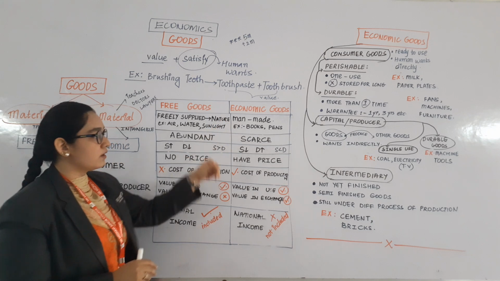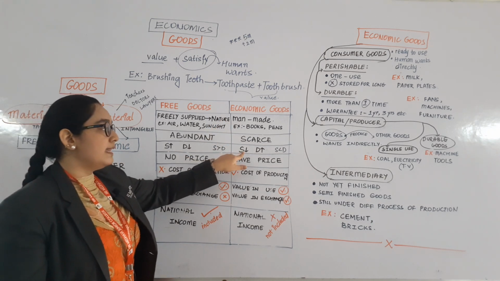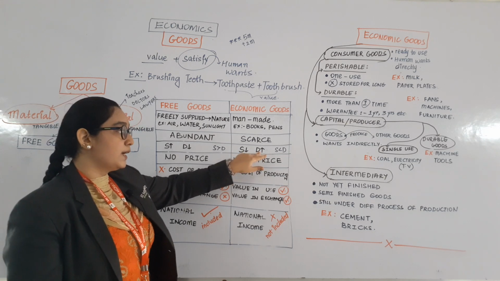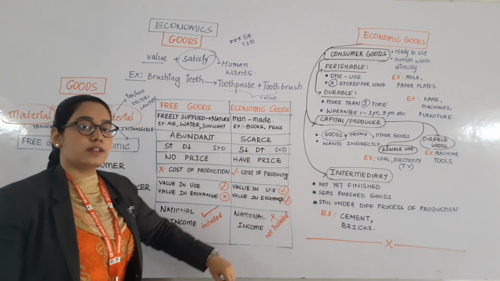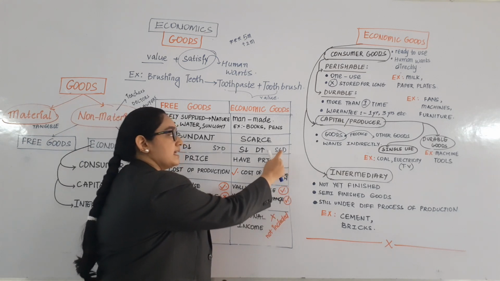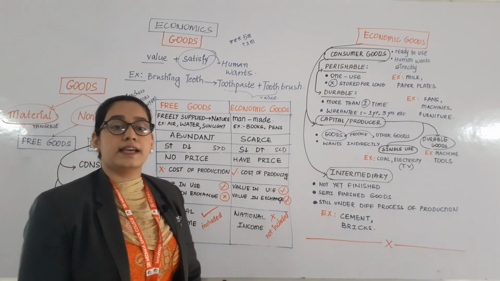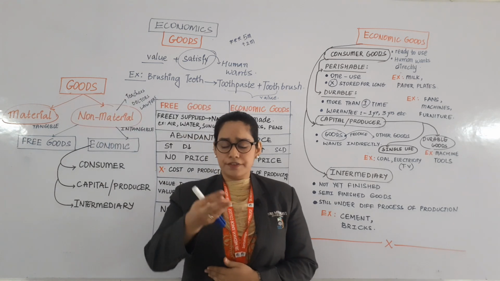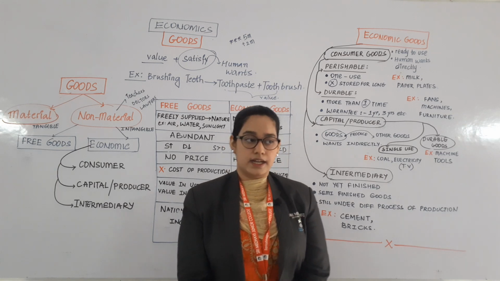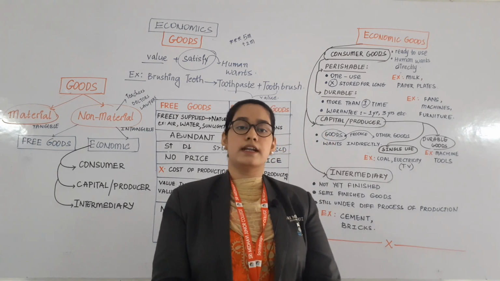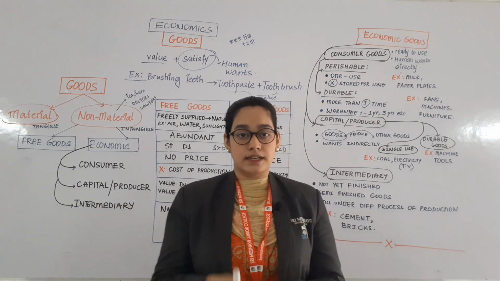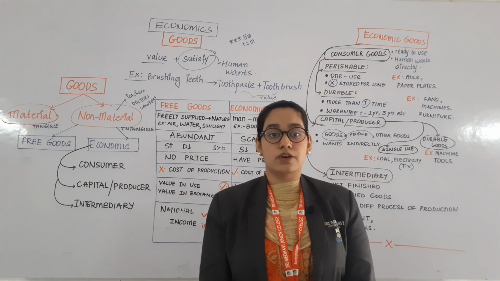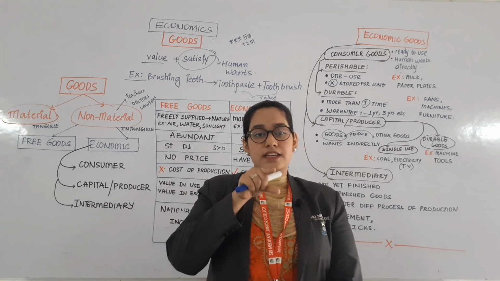When coming to economic goods, they have less supply but more demand. Supply is always less than demand. Let me give you an example. If I ask you that I need a hand loan right now, can you give me 50 lakhs at present? Is it in your account? No. Why? Because its supply is always less.